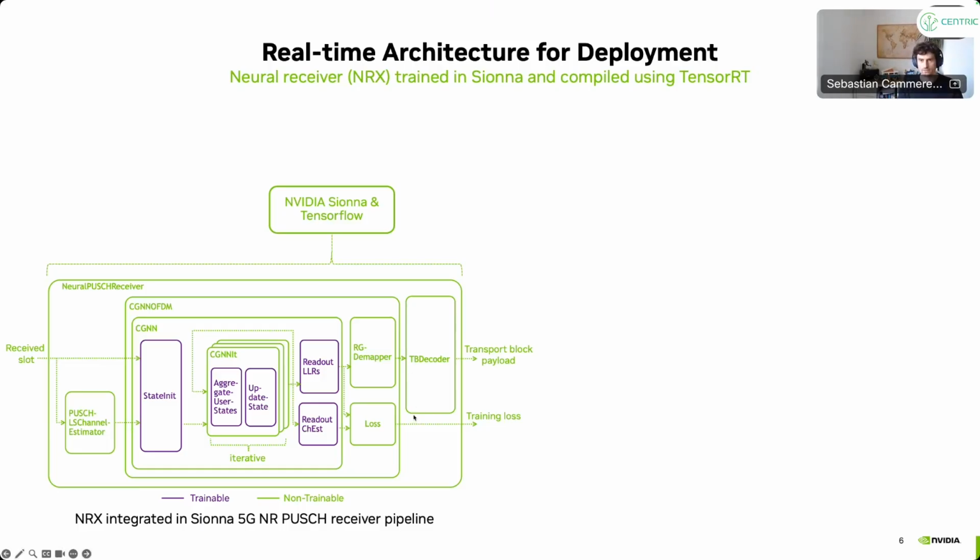And that helps to improve the convergence during the training. So we train actually on a multi-loss, or dual loss, where we train on the estimated bits, but also on the channel estimates. And it also helps to push the training quite.